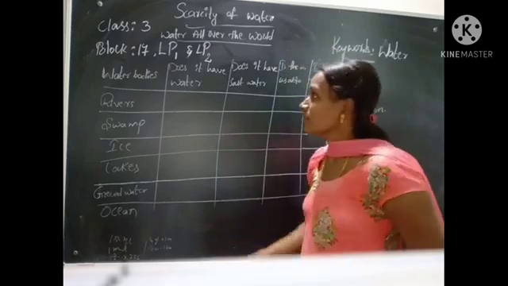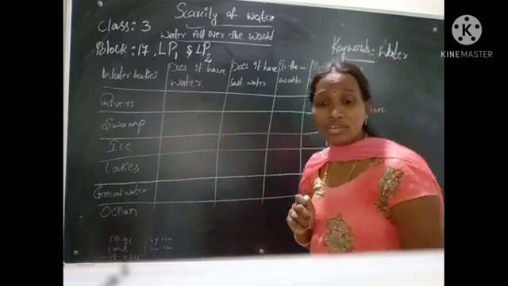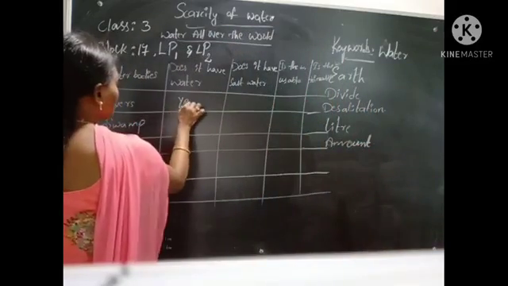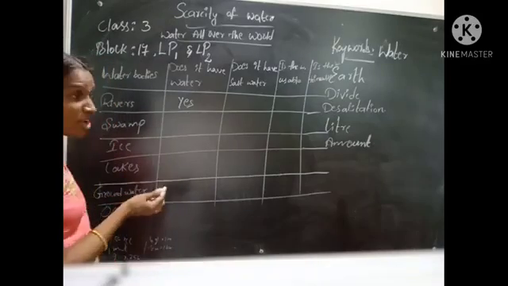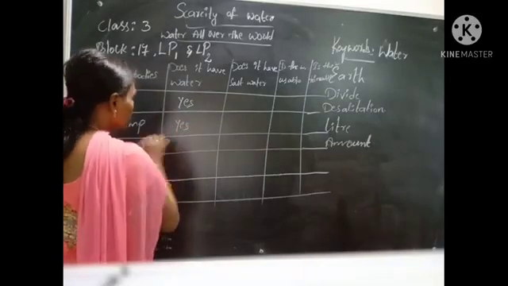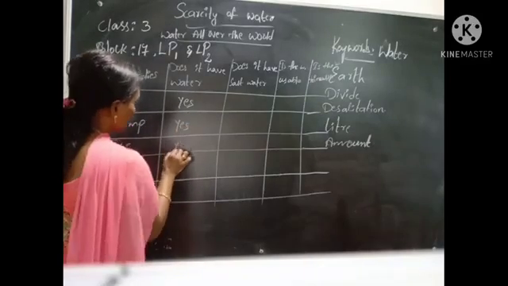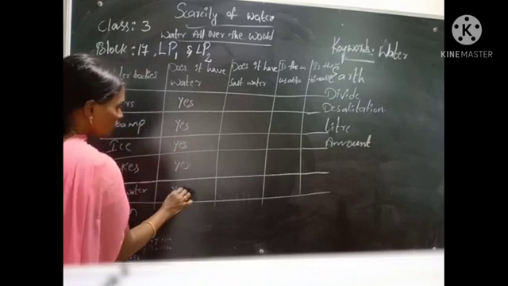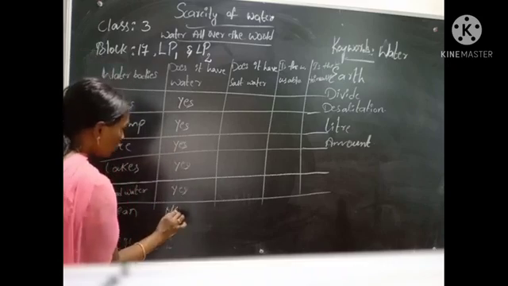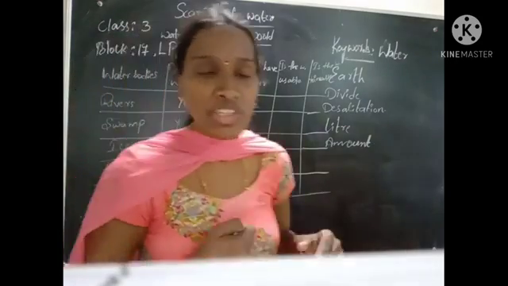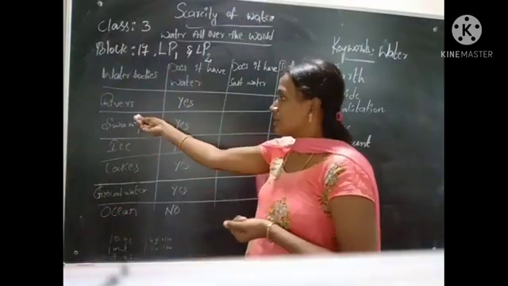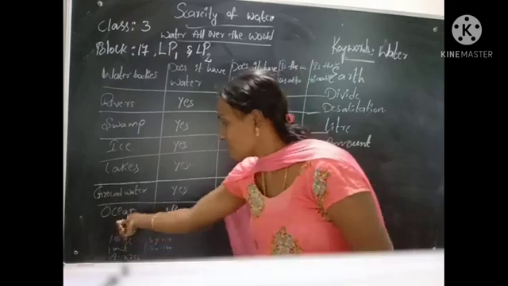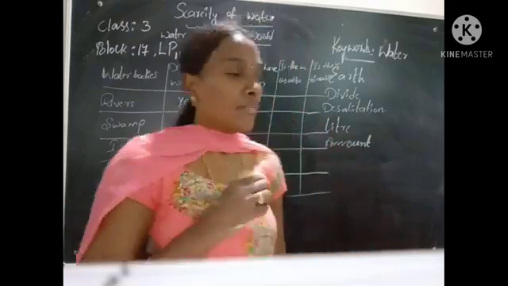Okay, now first you can tell me, rivers. Does it have water? Does a river have fresh water? Yes, rivers have fresh water. What about the swamps? Even swamps have fresh water. Ice. Yes, lakes and groundwater also have fresh water, except the oceans. Rivers, swamps, ice, lakes, groundwater all have fresh water, except the oceans. Remaining all have fresh water.